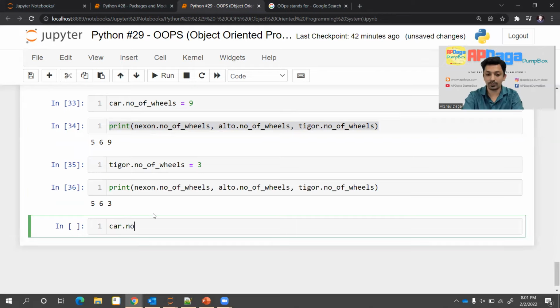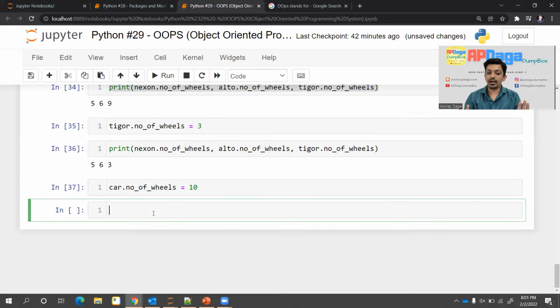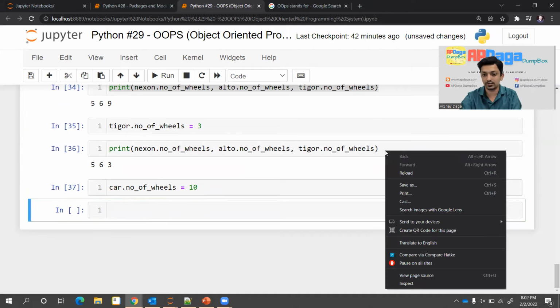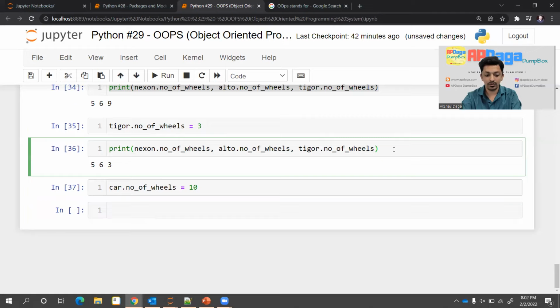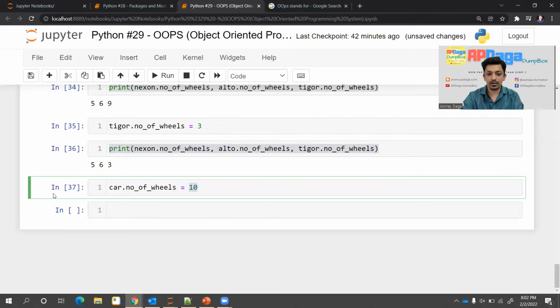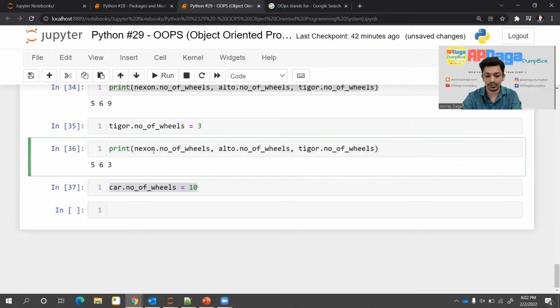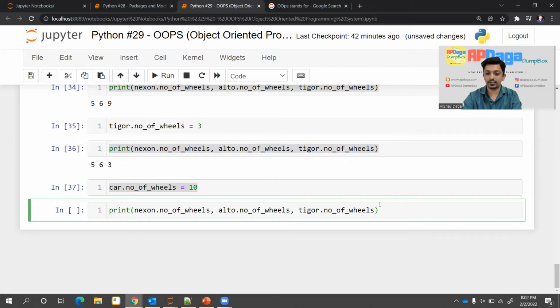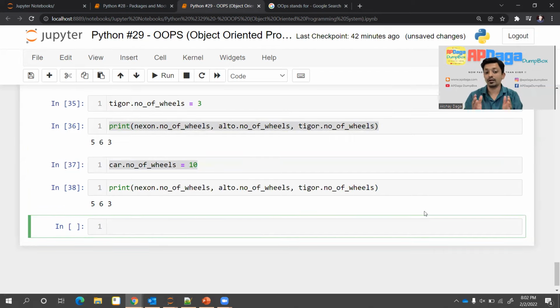And if I change car dot number of wheels to 10, okay, I executed this. But right now we know in our code there is no instance available for which the number of wheels, that is the static variable value, is still default. For all three variables we have set it manually using object dot static variable name. So even if I had done this, it should not change any of the values. If I run the print statement once again, the value should remain as it is, 5, 6 and 3, and it is 5, 6, 3.